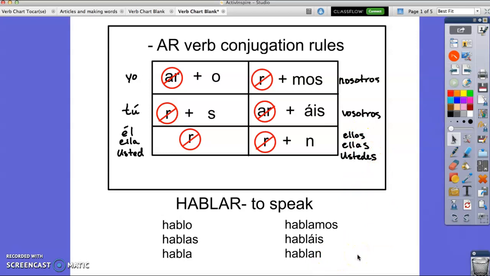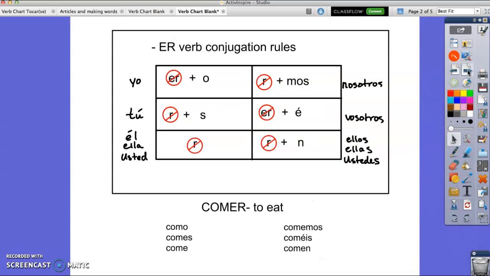So this might sound familiar to you guys. You might remember that. We've gone over that before. But today we are going to look at verbs that end with ER and IR. We're going to start with ER verbs. In Spanish, every single verb in the Spanish language is either going to end with an AR, an ER, or an IR. And that's it. There are only those 3 categories. So we're going to learn some ER and IR verbs today.